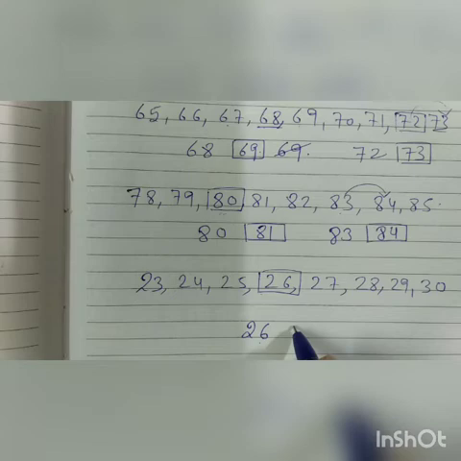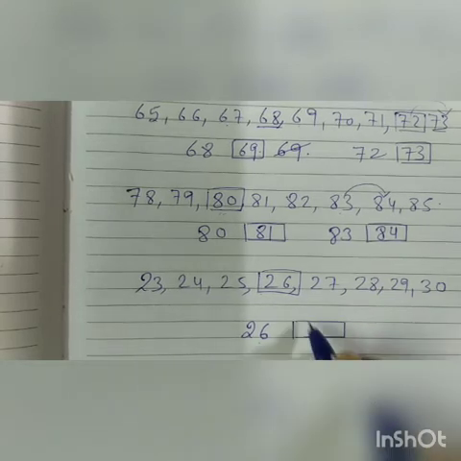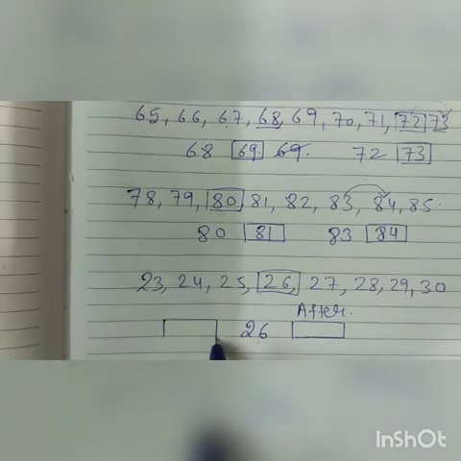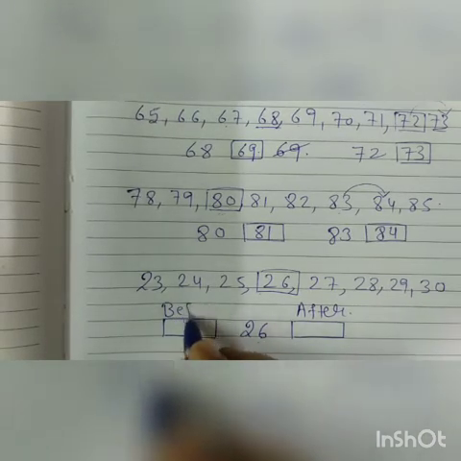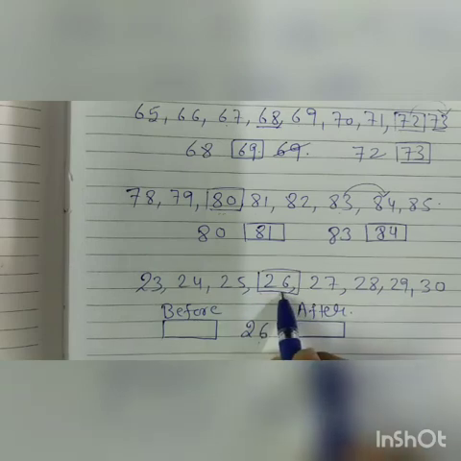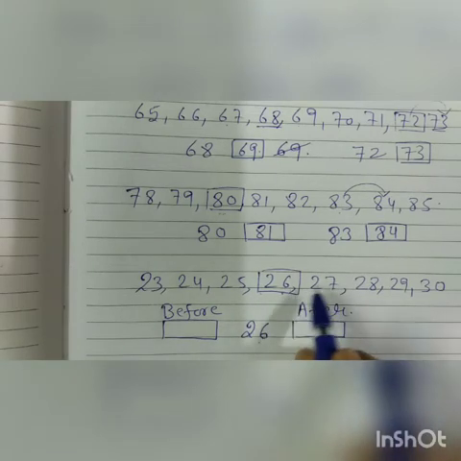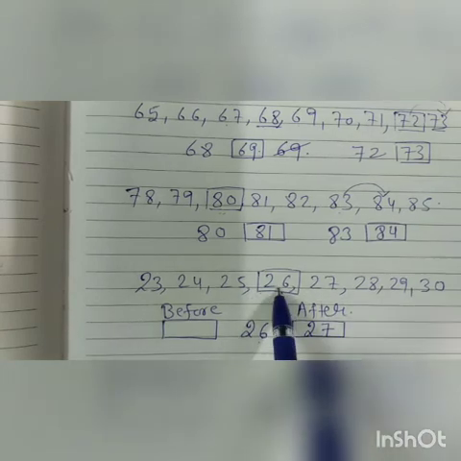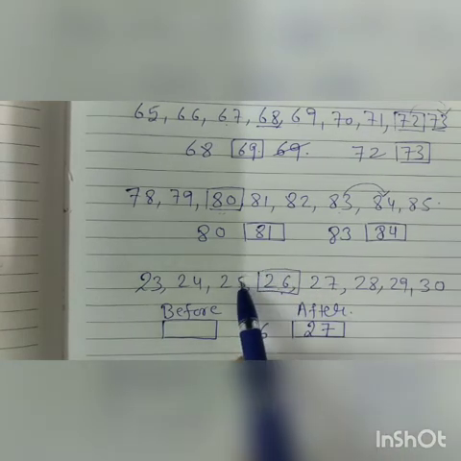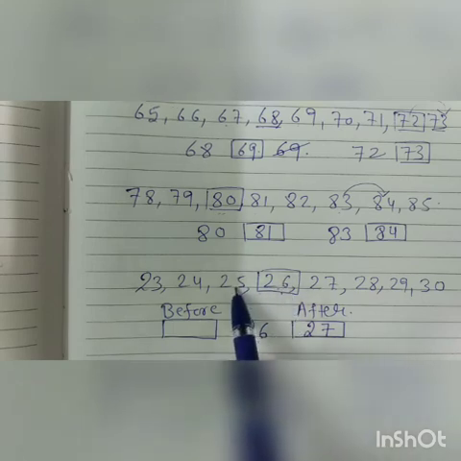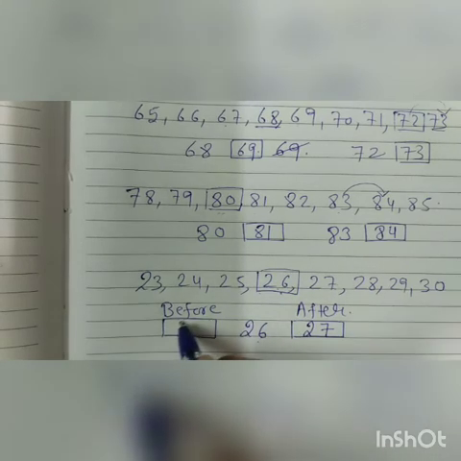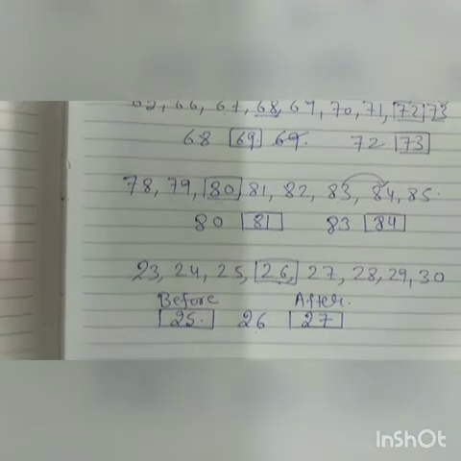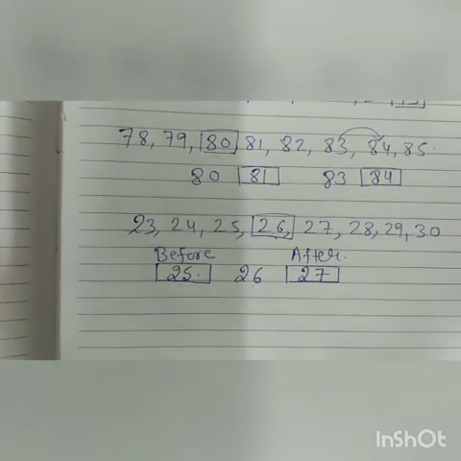If anybody asks you which number comes after 26, it is 27. Now which number is coming before 26? It is 25.